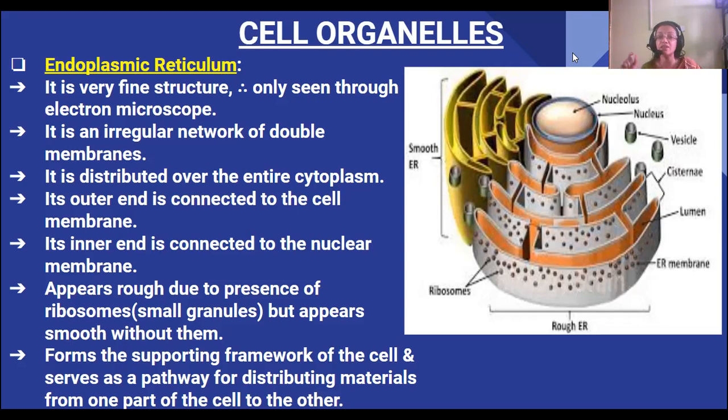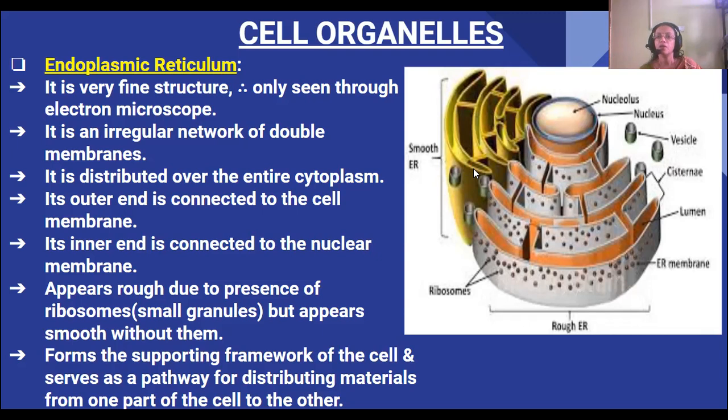What is this? It is an irregular network of double membranes. So what is the endoplasmic reticulum? It is a cell organelle which has an irregular network of double membranes. See, here two membranes are there, one is the inner layer and this is the outer layer.